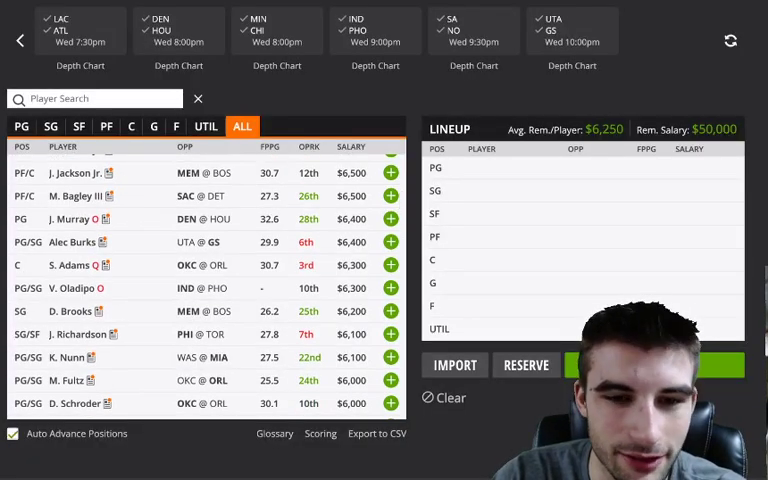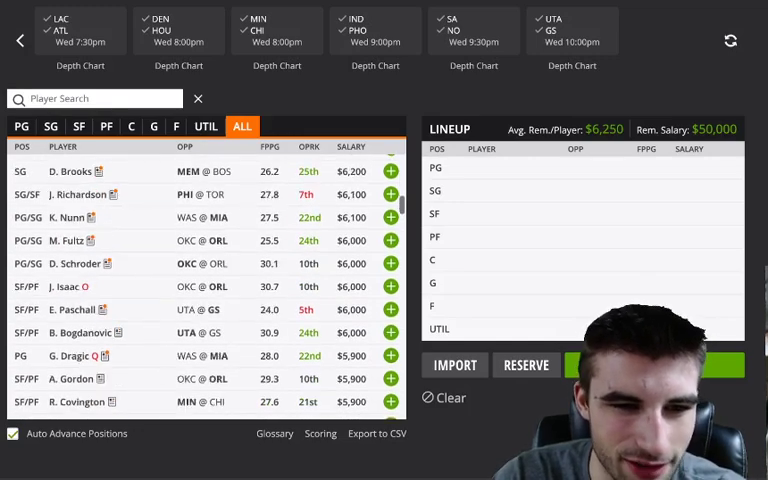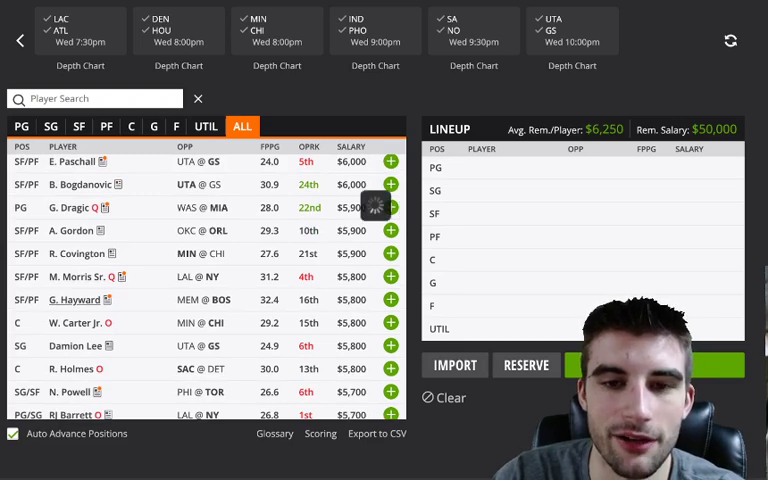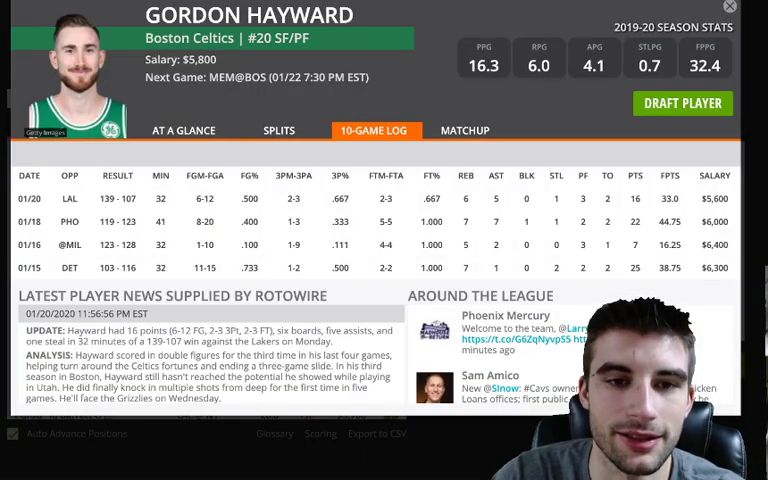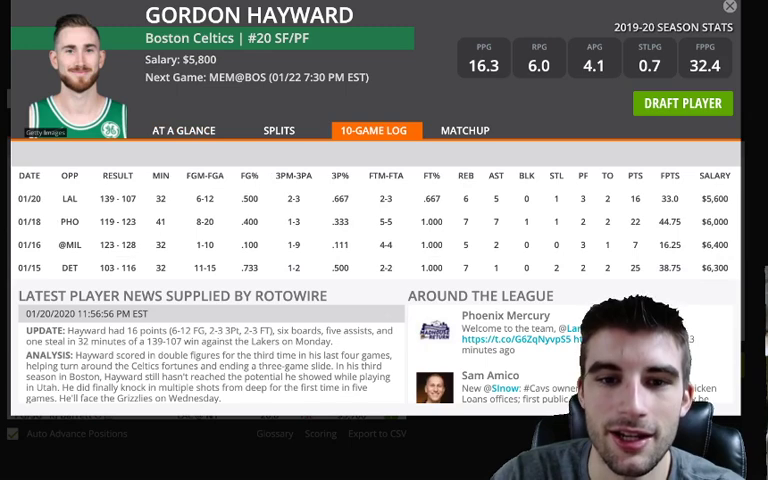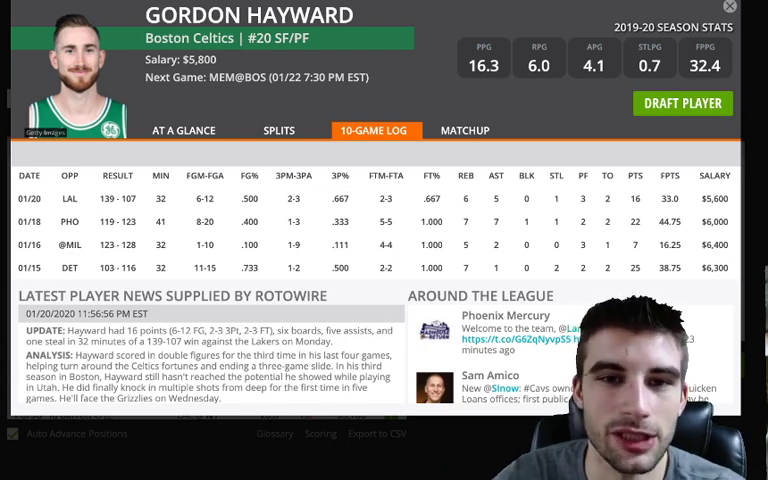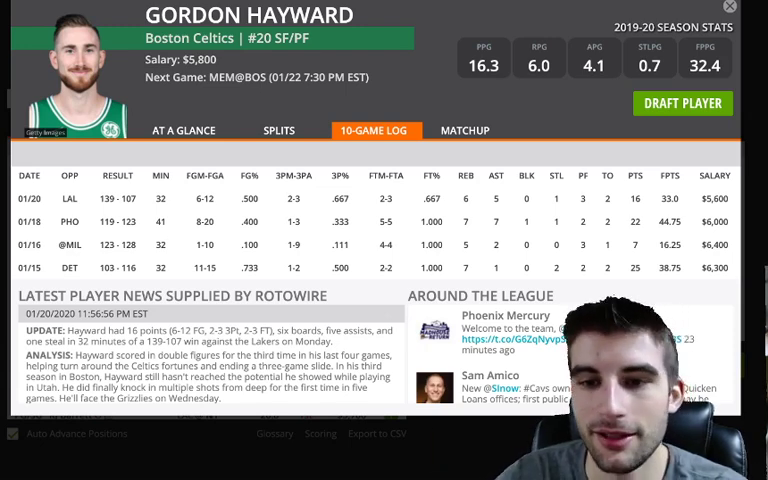Let's see, scrolling down the list here. I want to find Gordon Hayward. I think he's 5,800 if I remember correctly. Yeah, he's 5,800. So if Jaylen Brown's out, he's probably one of the better plays on the entire slate, just because it opens up more usage. Just in general, he's at 1 point per minute. He's a point-per-minute guy. He's going to see about 35 minutes. If Jaylen Brown's out, that boosts up to close to 1.1 points per minute. So he'd become a very good play.